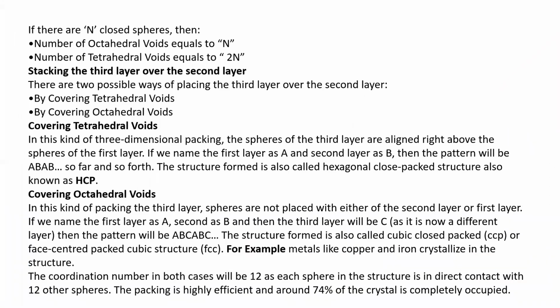So if there are n closest spheres, the number of octahedral voids is equal to n. This is a very important point. The number of octahedral voids is equal to n, that is also equal to z. For example, in a body-centered unit cell, the number of octahedral voids is equal to 2. Similarly, in a face-centered unit cell, the number of octahedral voids is equal to 3.